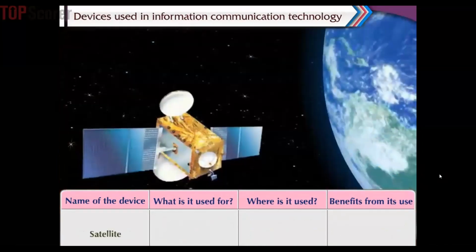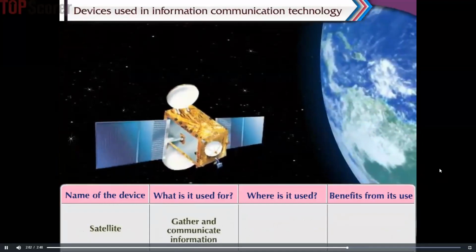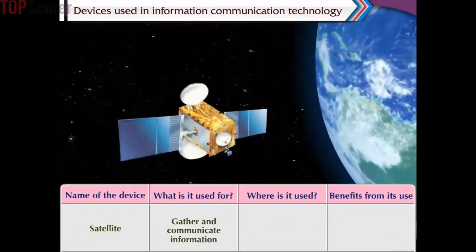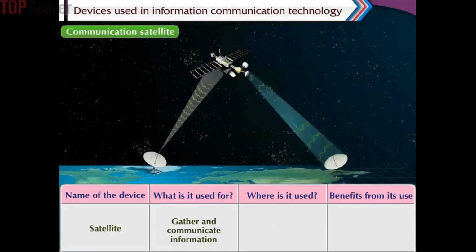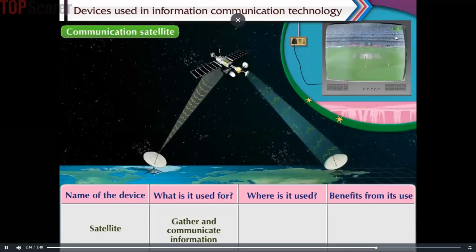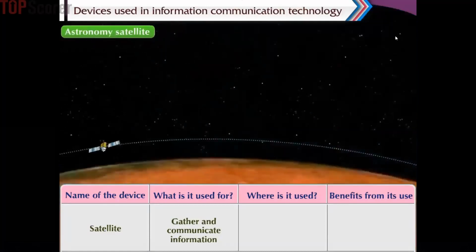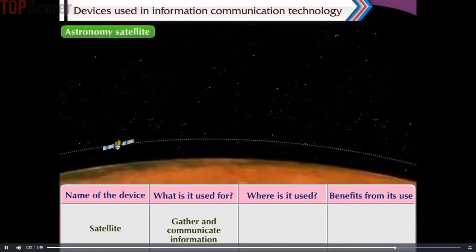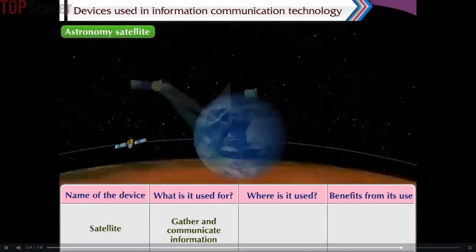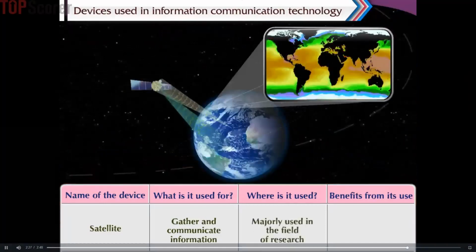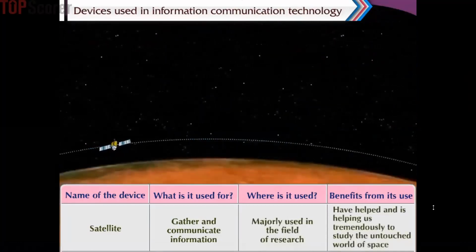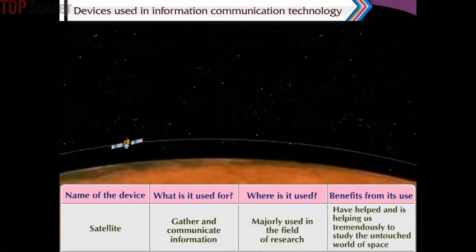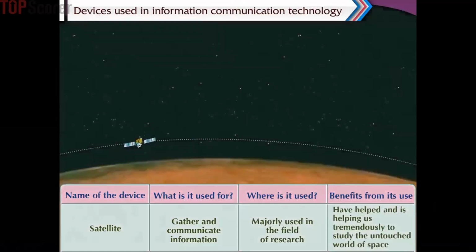A satellite is majorly used to gather and communicate information. Different types of satellites serve different purposes. For example, communication satellites allow radio, television, and telephone transmissions to be sent live anywhere in the world. Astronomy satellites are used to study the astronomical events happening in space. Satellites are majorly used in the field of research. The use of satellites has helped us, and is helping us tremendously, to study the untouched world of space.